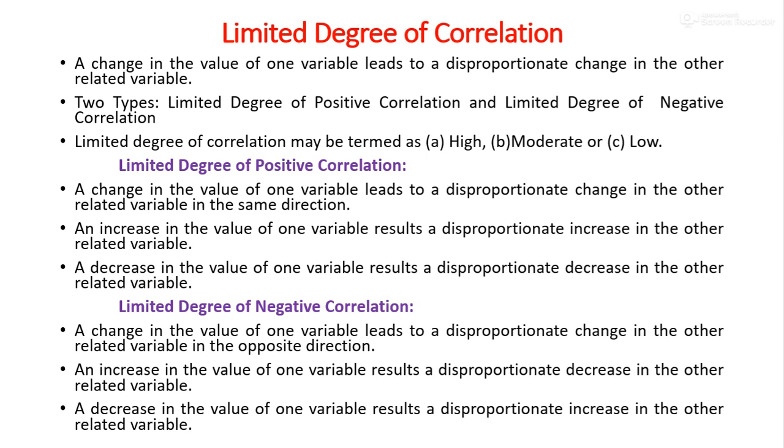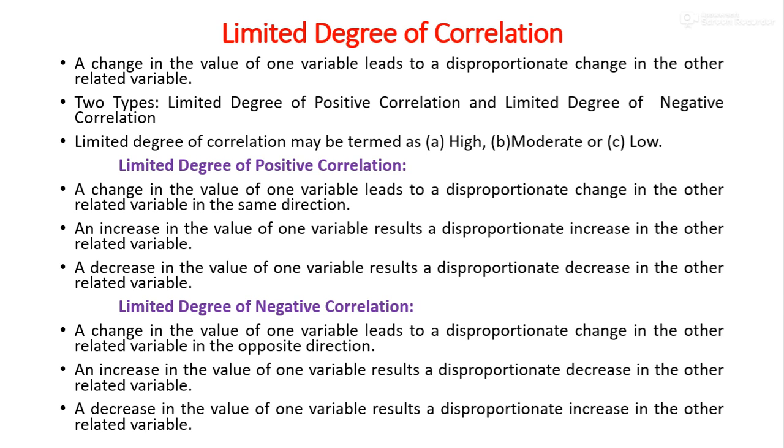If an increase in one variable results in a disproportionate increase in the other variable, then we may say that there is limited degree of positive correlation. Similarly, if a decrease in one variable leads to a disproportionate decrease in the other related variable, there is limited degree of positive correlation. Okay, then what is limited degree of negative correlation?